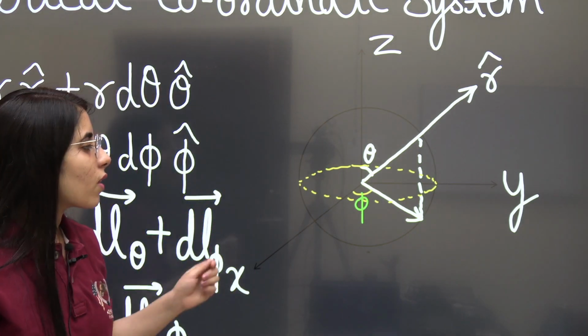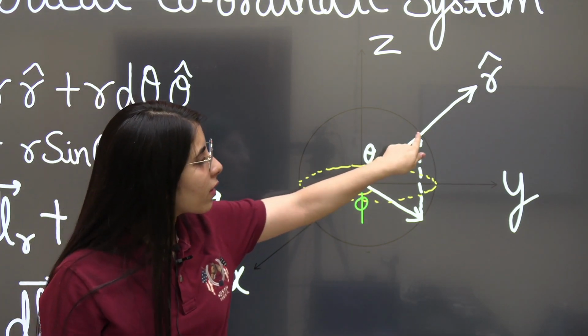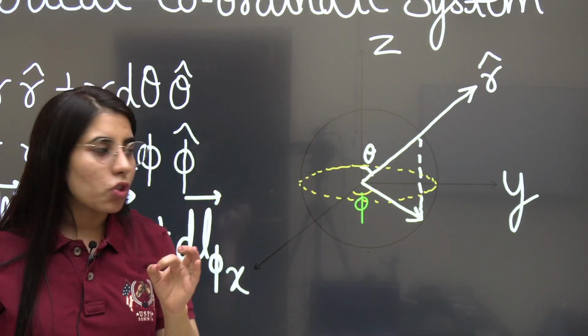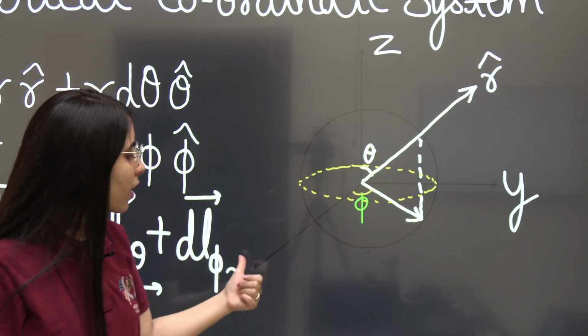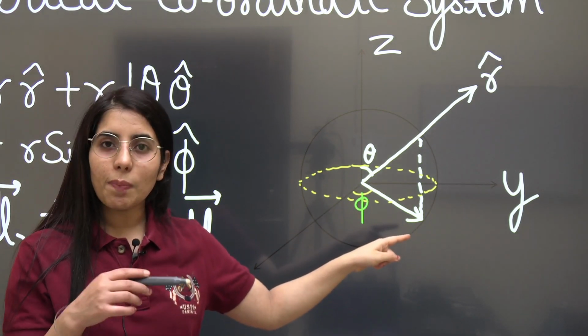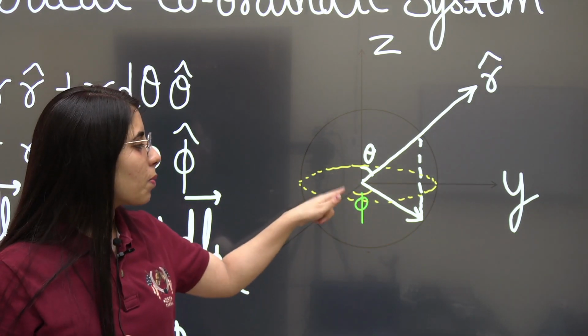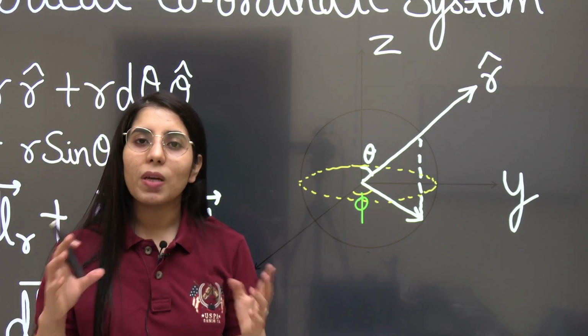But the point is, if I am talking about the phi angle, it is what? If you will be taking a point at this place and you are going to take its projection on the xy plane, then with the positive x-axis, whatever angle you will be getting with that projection line on the xy plane, it will be phi.